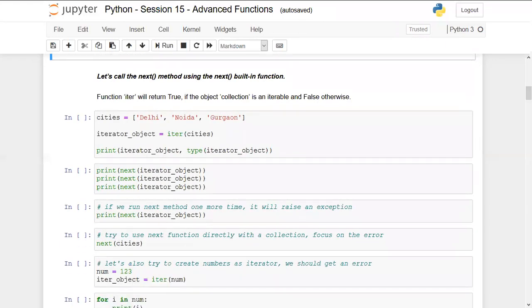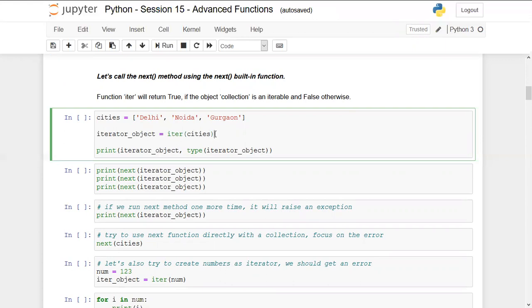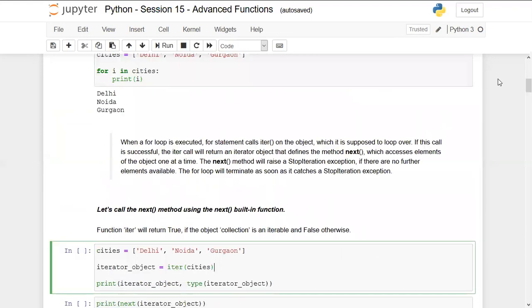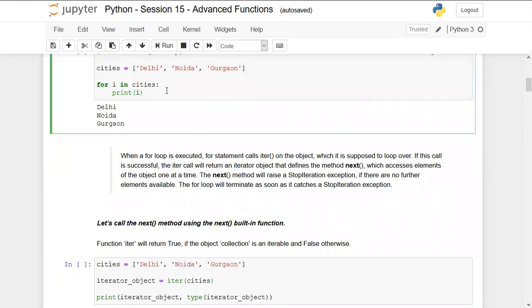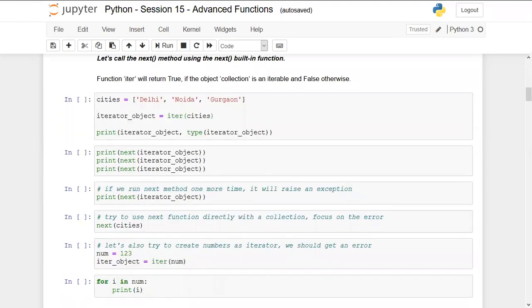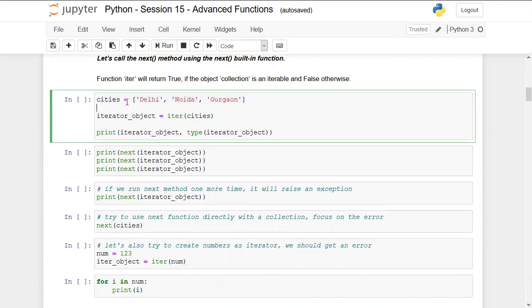Okay, so now talking about the next example, let's call the next method using the next built-in function. This will give you a flavor of how a for loop gets executed in the backend. So this is the raw code that gets executed once we run the for loop. In the above loop, we used for i in cities, print i. Now, without using a for loop, we are going to print these values one by one. Let's again recall the procedure. This is the iterable, in this case cities, which is the list.